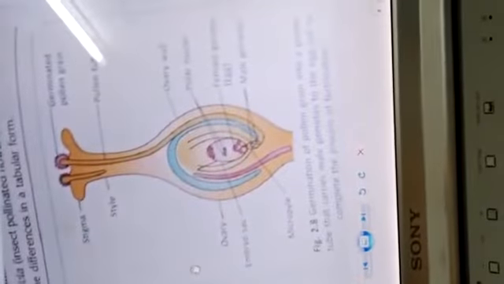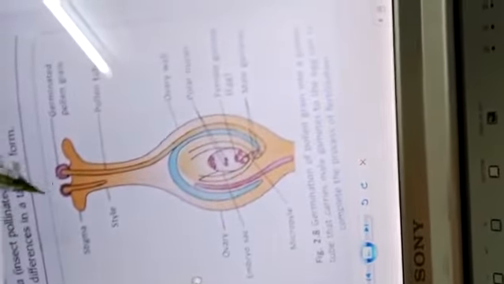So when they come near the ovule, the pollen grains, as they are forming, have male nuclei in them. So they will help in fertilization. Now what is fertilization? Fertilization is the fusion of the male gamete with the female gamete to form the zygote, which will form the next future plant.